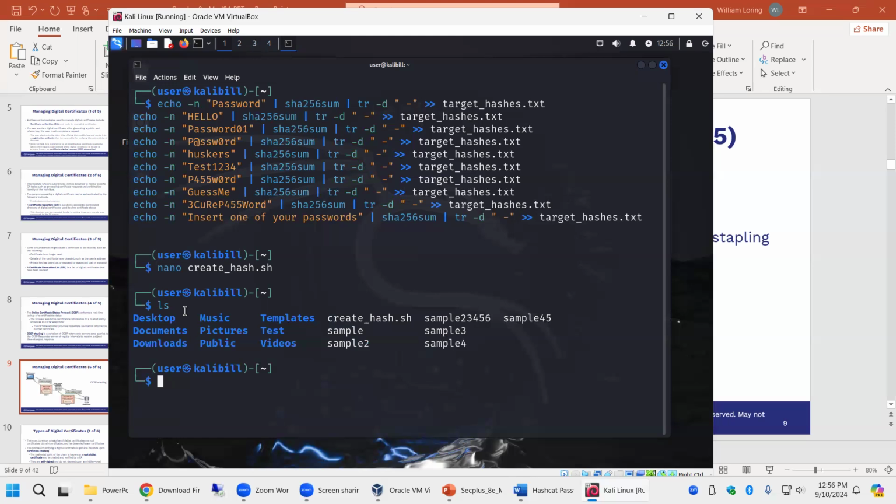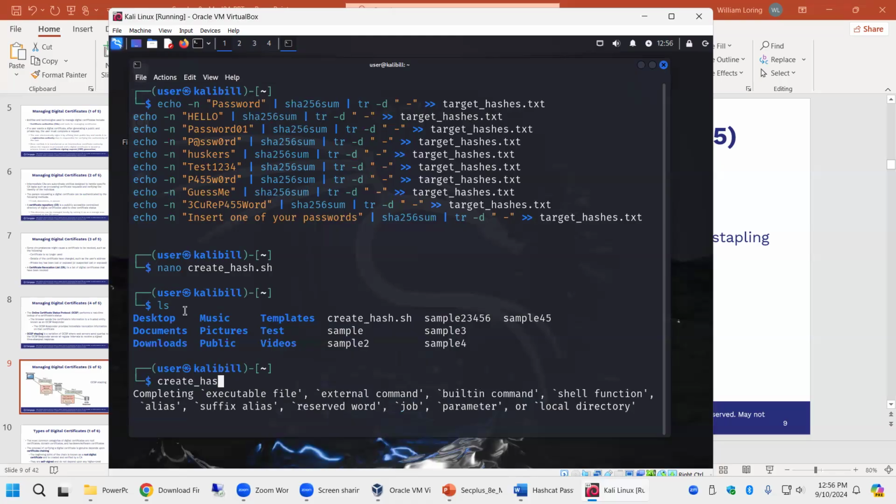One of the things we should learn about because we're in Linux is permissions. We're going to change the permissions of this, create hash, so it's an executable. Right now, it's a text file. But if we try to just type in create hash.sh, well, let's try it. It has no clue. It doesn't know that it's an executable.